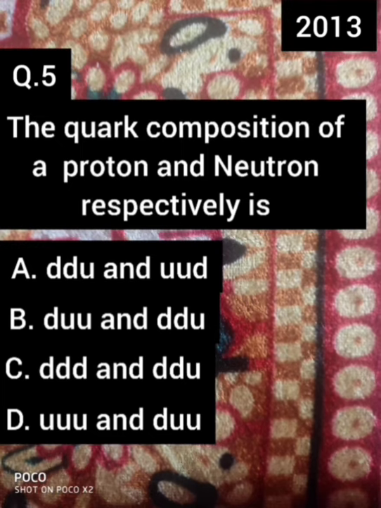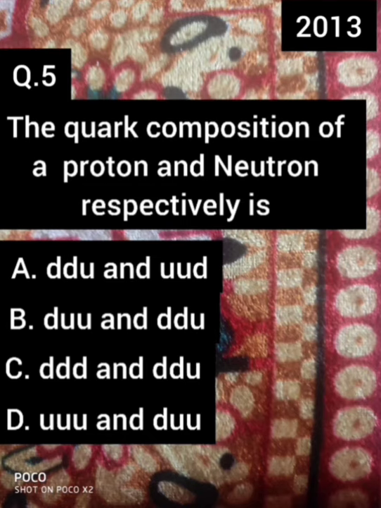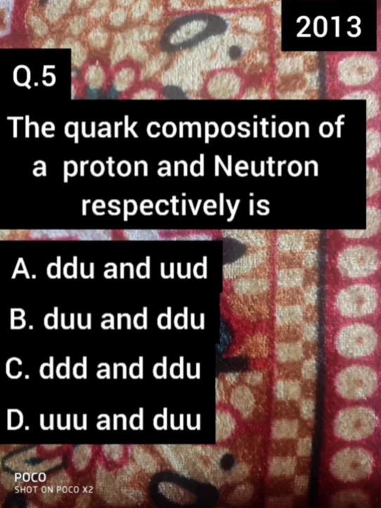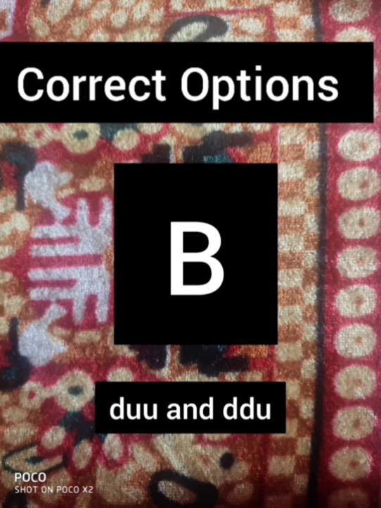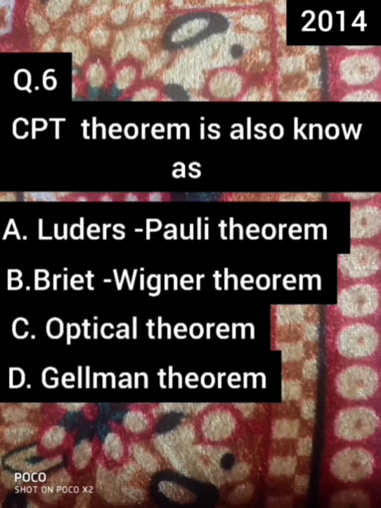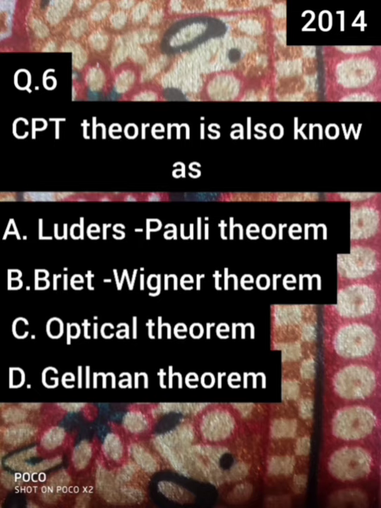For this question, in the last video, I showed the quark structure of the mesons and baryons, from which we know that the quark structure of the proton and the neutron is UUD and UDD. The correct option is option B, that is DUU for proton, and for neutron it is DDU. Now let's move on to the next question, question number 6, which is from 2014, and